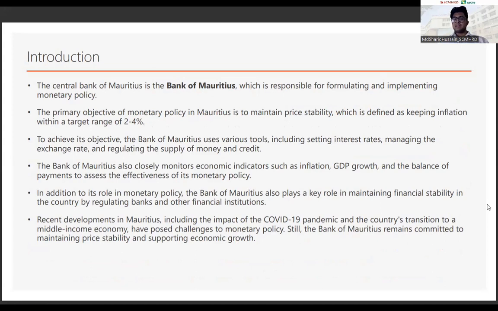And apart from this, it uses various tools, including interest rates, managing the exchange rate, and regulating the supply of money and credit. So the basic function of the Bank of Mauritius is to closely monitor all the economic indicators like inflation, GDP growth, and the balance of payments in order to assess the effectiveness of its monetary policy. And in addition to that, it also tries to maintain the financial stability of the country and regulate other financial institutions.